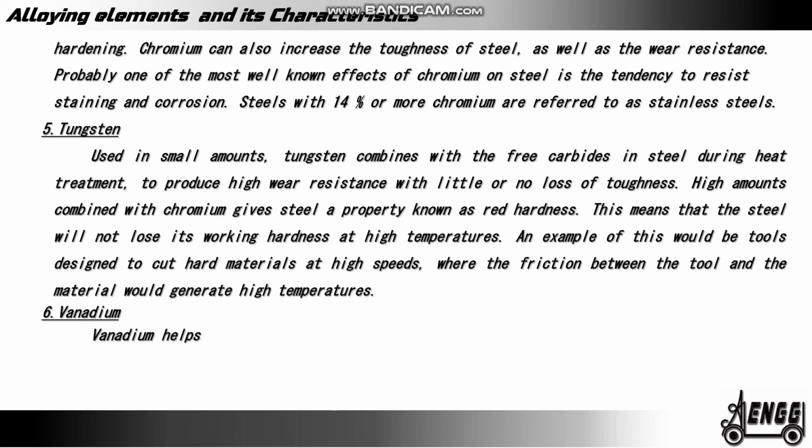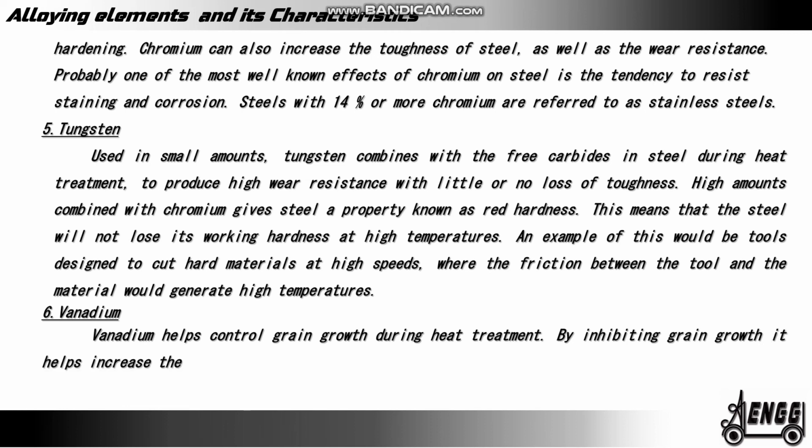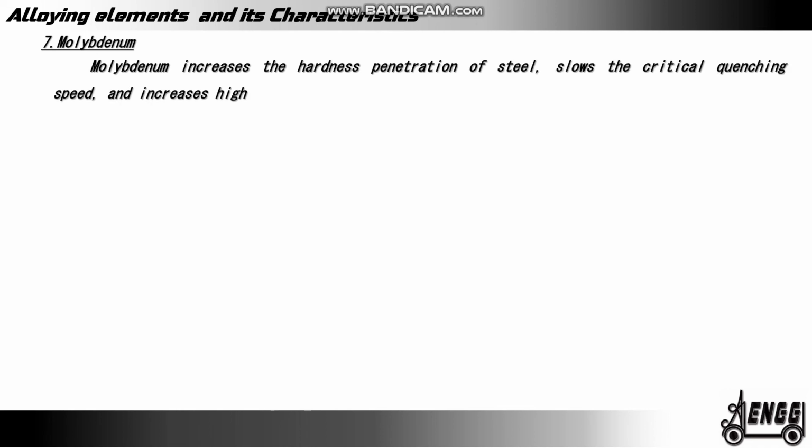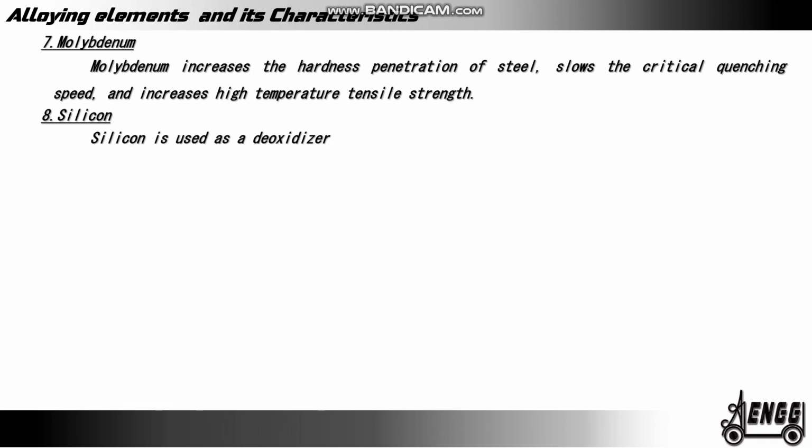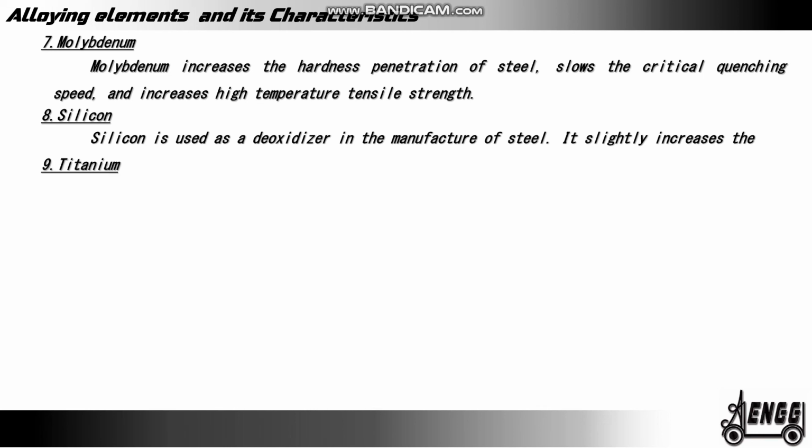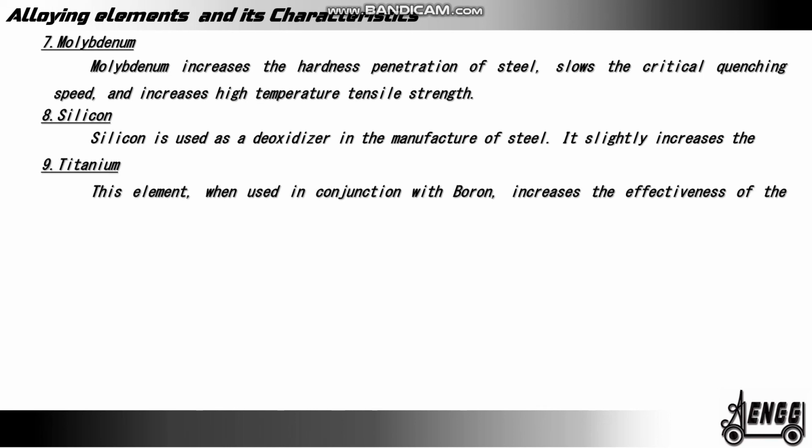6. Vanadium. Vanadium helps control grain growth during heat treatment. By inhibiting grain growth, it helps increase the toughness and strength of the steel. 7. Molybdenum. Molybdenum increases the hardness penetration of steel, slows the critical quenching speed, and increases high temperature tensile strength. 8. Silicon. Silicon is used as a deoxidizer in manufacturing of steel. It slightly increases strength. 9. Titanium. This element, when used in conjunction with boron, increases the effectiveness of the boron in the hardenability of steel. 10. Cobalt.